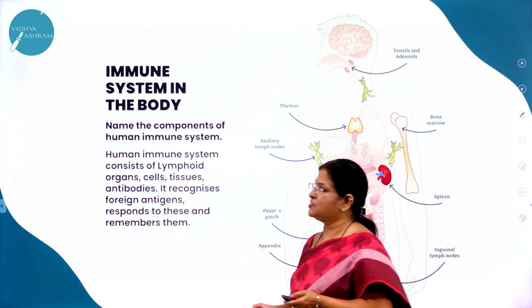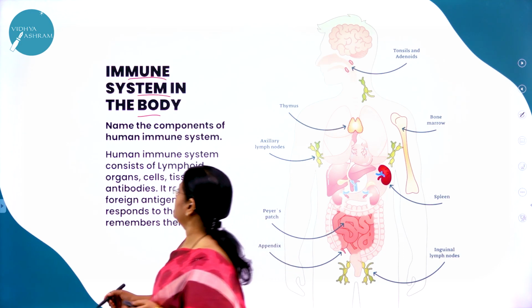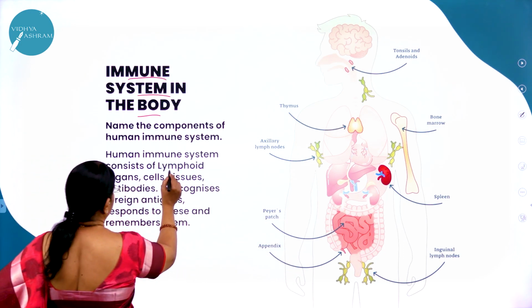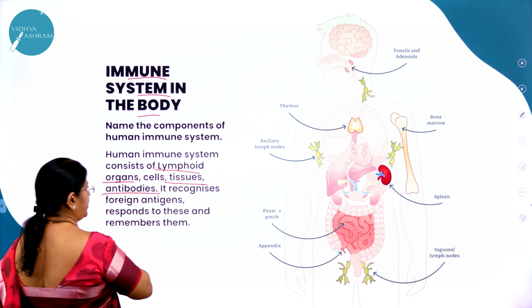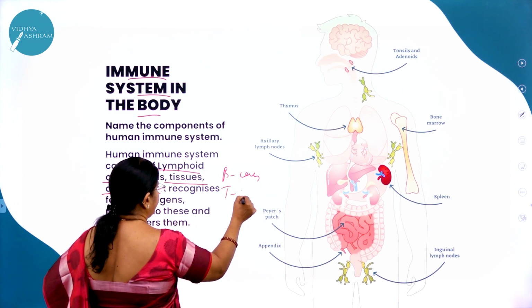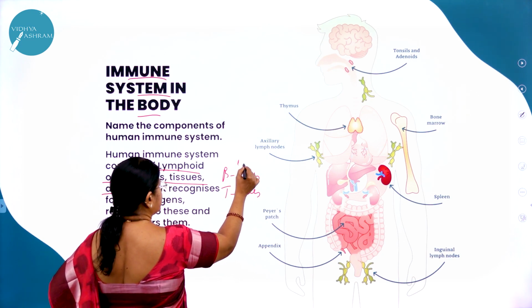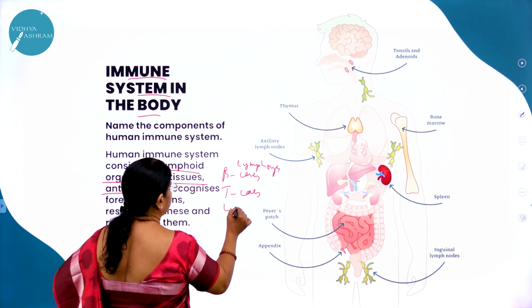Moving on to the immune system. The immune system consists of lymphoid organs, lymphoid tissues, and antibodies, and also B cells and T cells, that is, B lymphocytes and T lymphocytes.